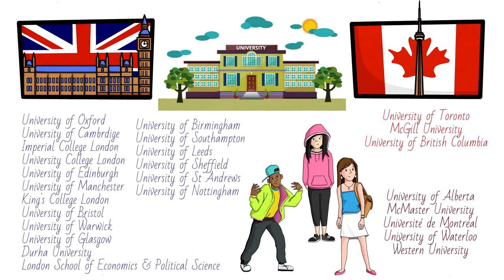UK wins this battle because of the huge list of universities that are there in the top 100. Now one very important thing to note here is that UK has only English while Canada is a bilingual country. So in the elementary education, kids are taught French, while in some of the universities from Quebec and some other provinces of Canada, you can expect that knowing French would definitely be beneficial to you.